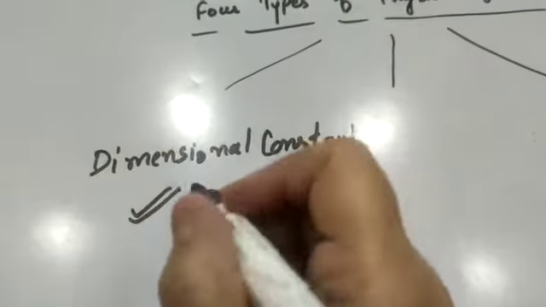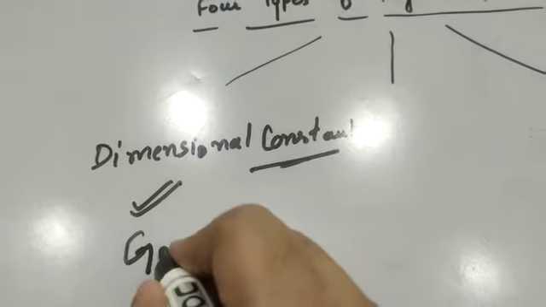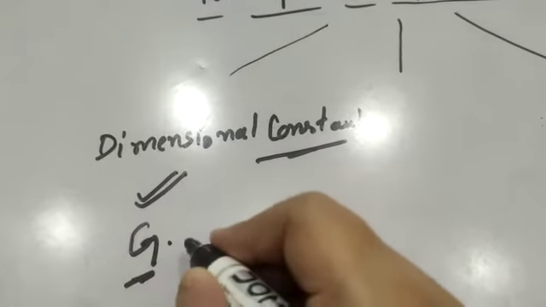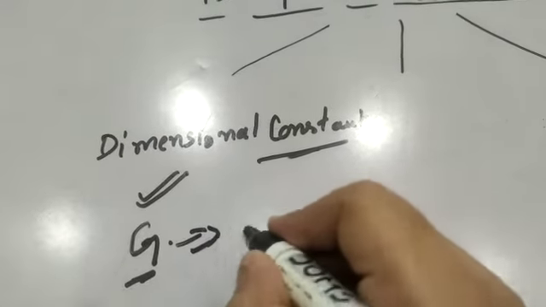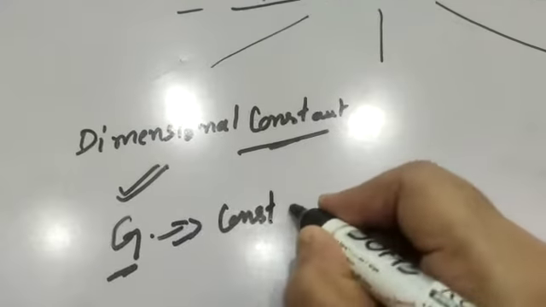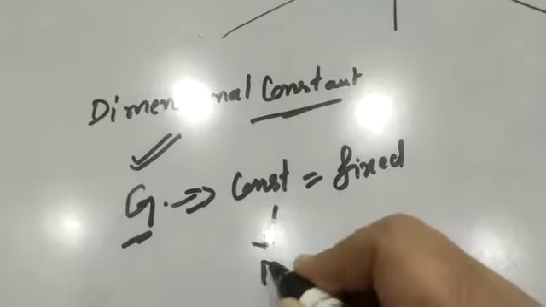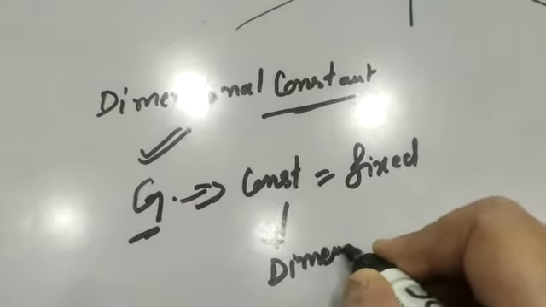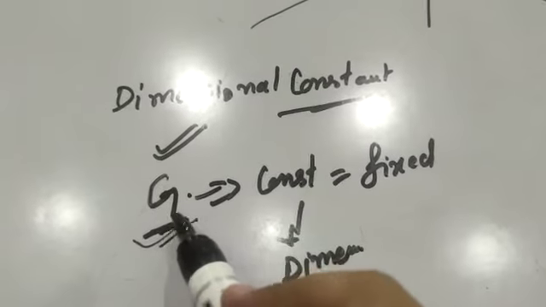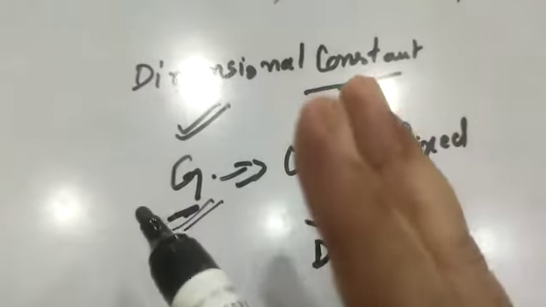So for example, just we have calculated the value of G. G is the gravitational constant. This is a constant having a fixed value. Constant means having a fixed value, but this is also having dimensions that we have just calculated. So this is a constant having the dimensional value.